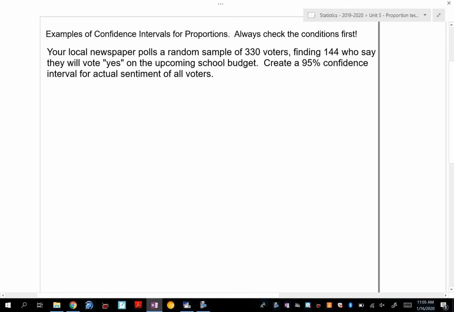All right, so we have started chapter 19 talking about confidence intervals for proportions. This is your first interaction with confidence intervals, your very first one. I'm so excited for you guys.